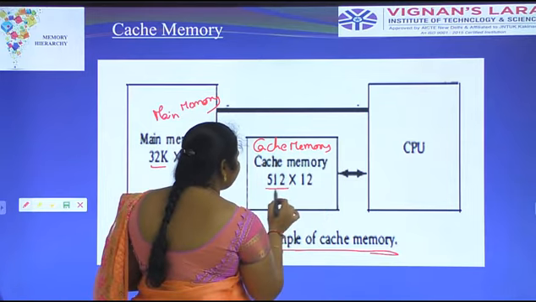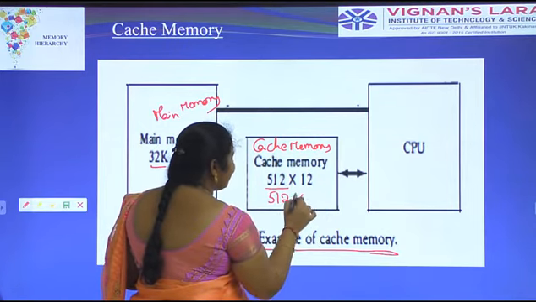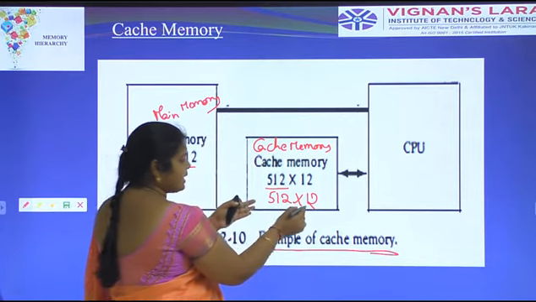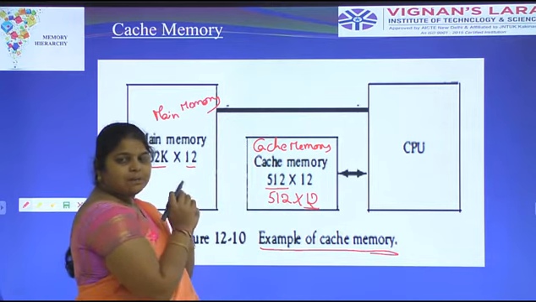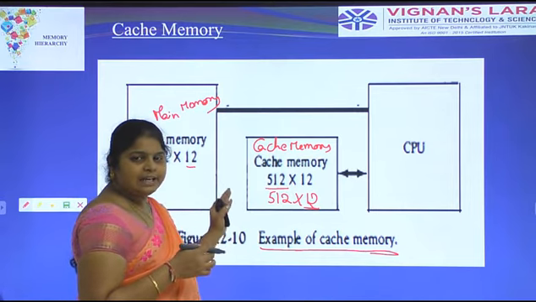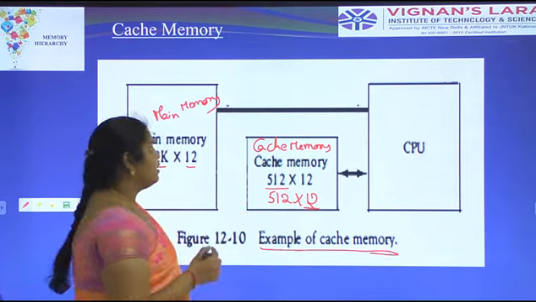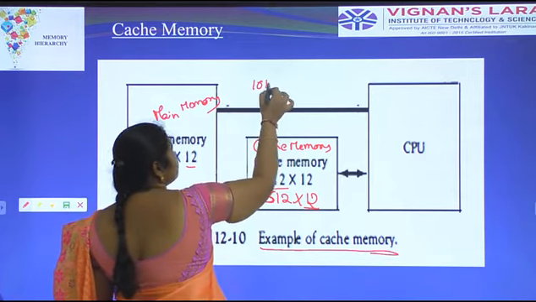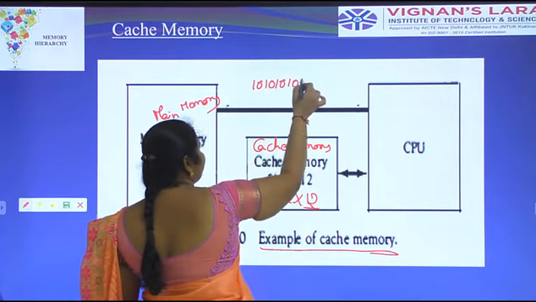It has 512 words and a 12-bit representation. Each word is represented in 12 bits. 12 bits means it consists of zeros and ones. Here the cache memory can identify 512 words. For 512 words, each is represented like 1010, in the form of 12 bits.